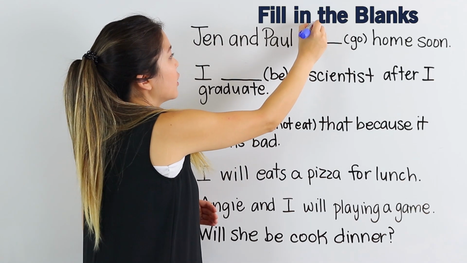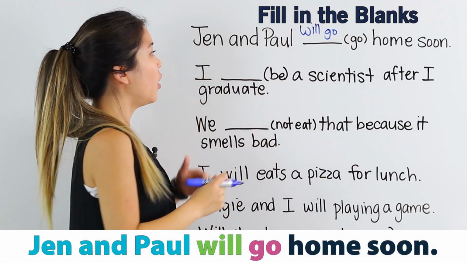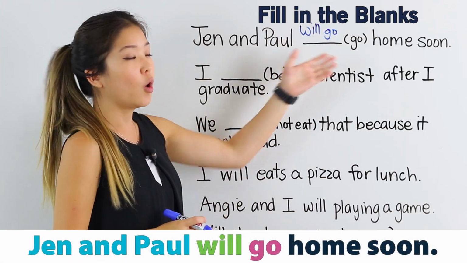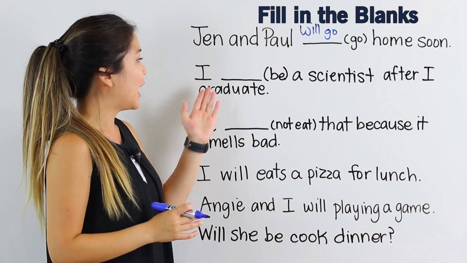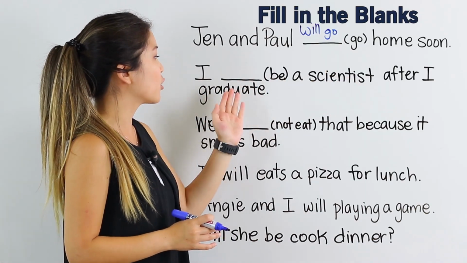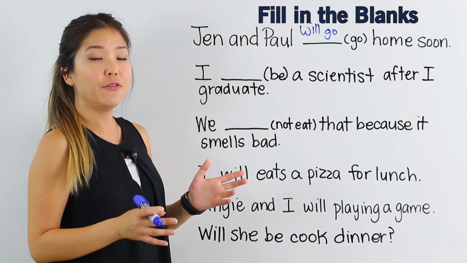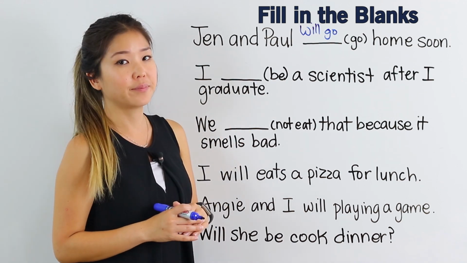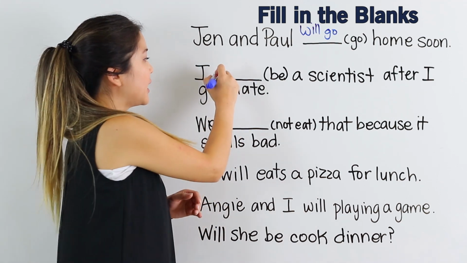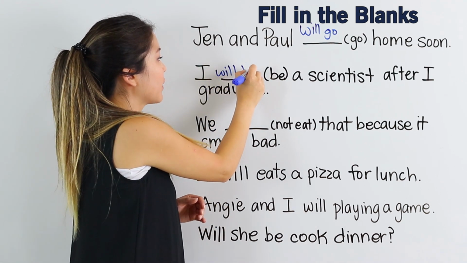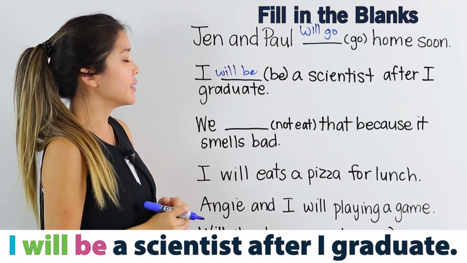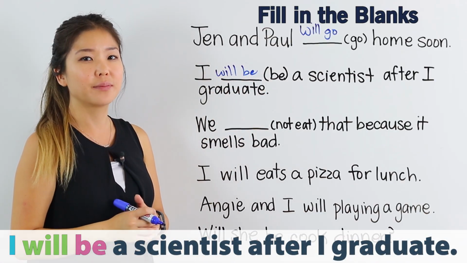So here we can say Jen and Paul, or they, will go home soon. I blank a scientist after I graduate. Try filling in the blank with be. Again, we simply say will be. I will be a scientist after I graduate.